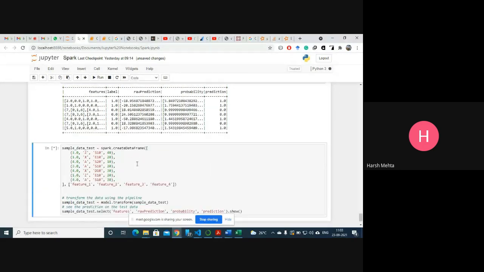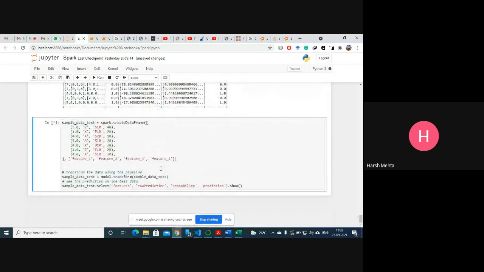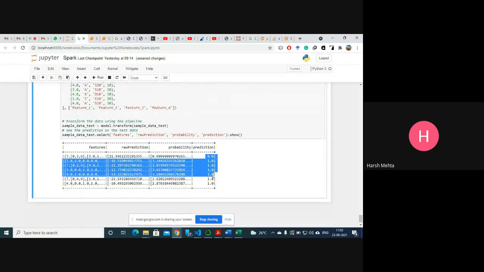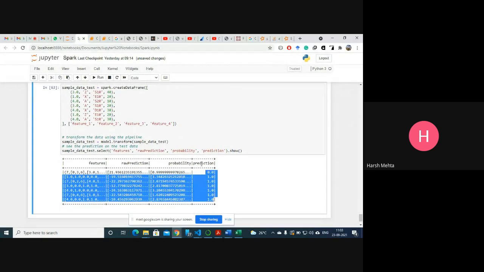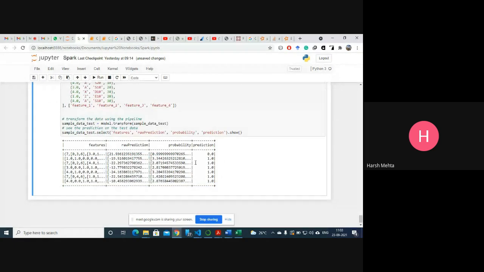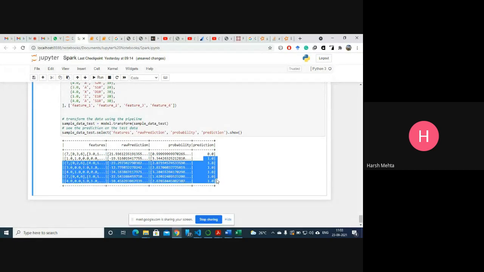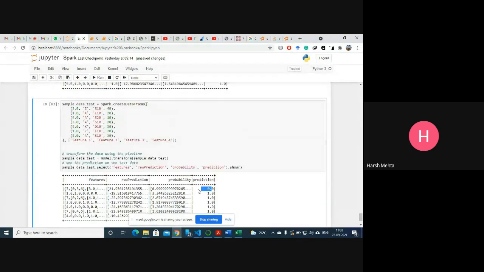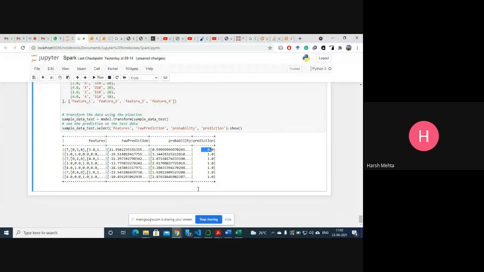We are not supposed to declare this pipeline again because our model is already trained on this pipeline approach. So now it will be very fast. It will predict based on some unknown data. So prediction is good with this data. Anyway, this is how you can apply the pipeline approach and apply a machine learning algorithm.